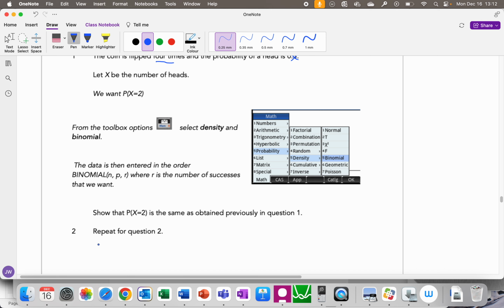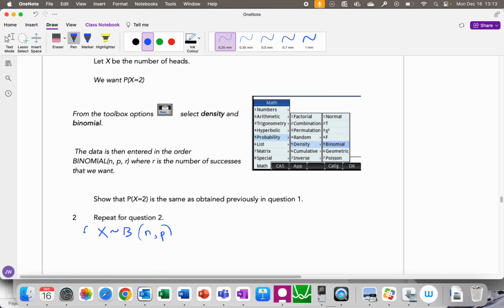What we have here is a random variable, binomially distributed. Remember, this means binomial, and then this is always the number of trials, and this is always the probability. This is always what you write. That's your method point for recognizing binomial distribution.